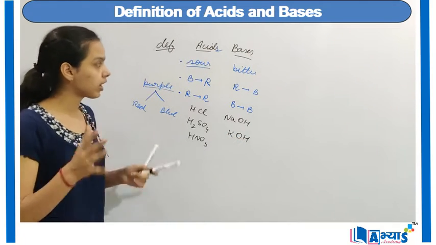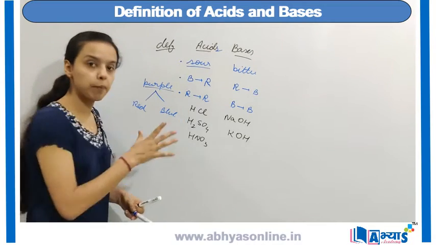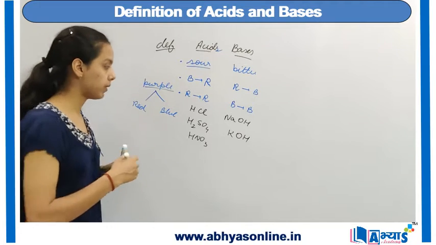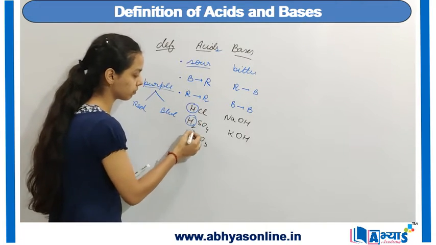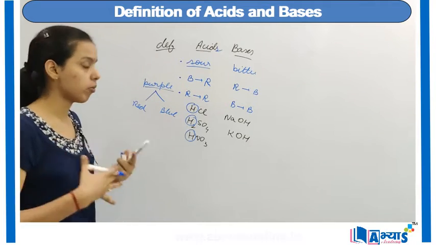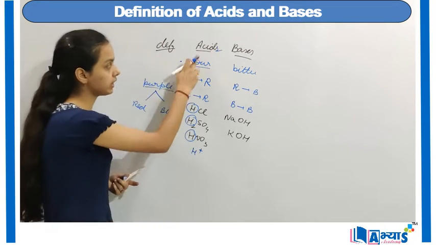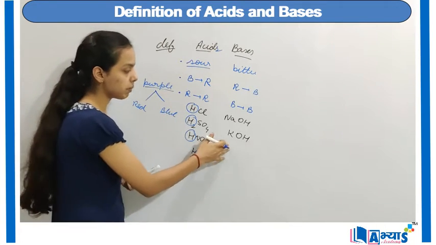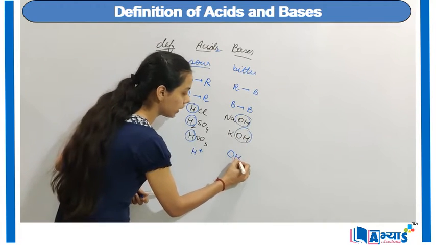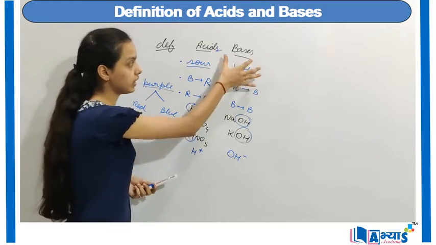Now when you clearly see all these 5 examples, we can say that in these 3 examples of acids, they have one common property, and that common property is the presence of hydrogen. Now this presence of hydrogen in the form of ions or charged particles, we can say they have H positive ions in the acids. Whereas in the bases, the common substance is OH. So they have OH negative, or we can say hydroxyl ion in the bases.